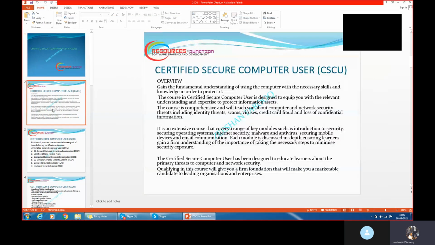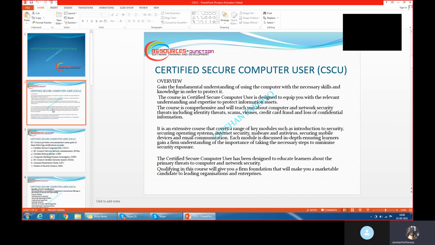Okay, so when I talk about the Certified Secure Computer User, what is the main purpose? What is the overview of this certification? How are we trying to make our data more secure? Either you could talk about making an operating system more secure, or a network infrastructure more secure, or any data, any asset of the company. A company has so many assets. If you talk about a normal file, operating system, data, everything, how are we securing that asset?